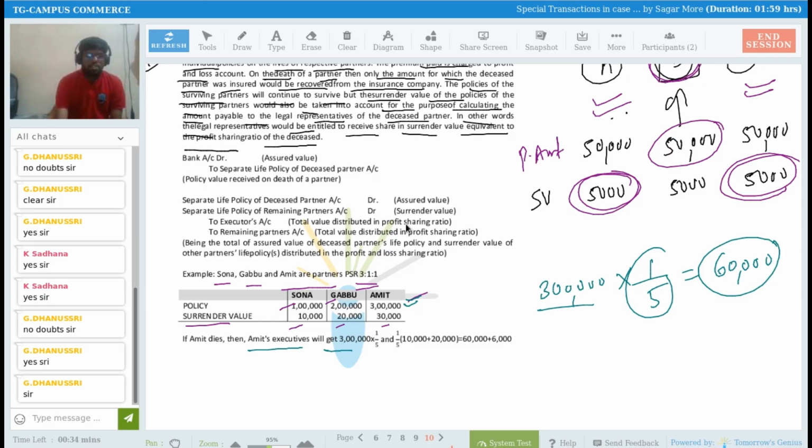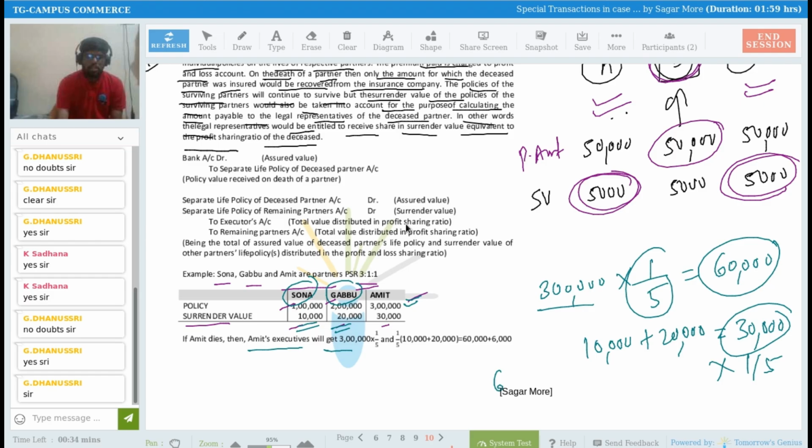Similarly, how much will he get? Sir, Sona and Gabbu are continuing partners, surviving partners. So he will get a share from the surrender value of their policies. See, 10,000 and 20,000 are the surrender values. So 10,000 rupees plus 20,000 rupees comes to 30,000 rupees. And from this 30,000, he will get a 1/5 share as well. So that comes to 6,000 rupees, right? So in total, 60,000 and 6,000, 66,000 rupees he will get.